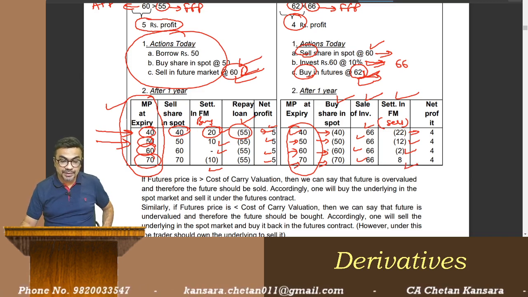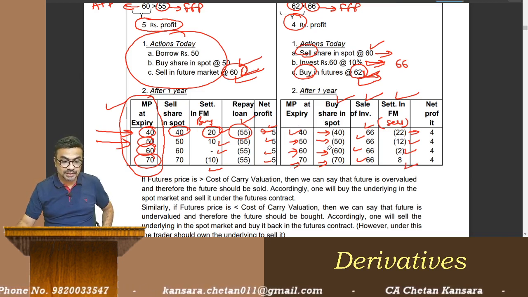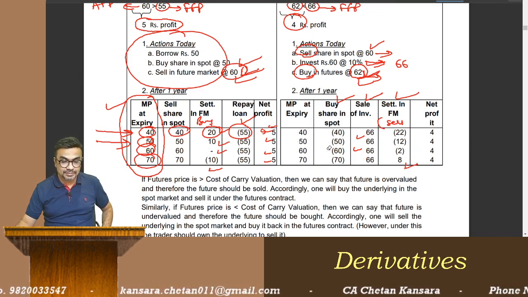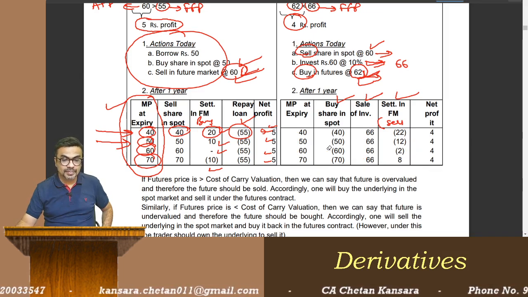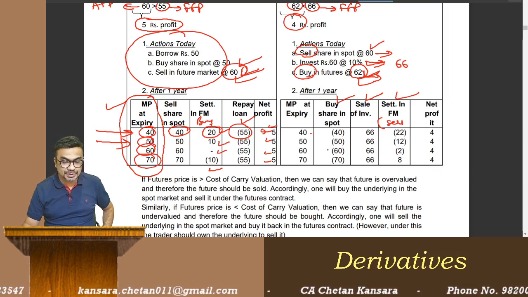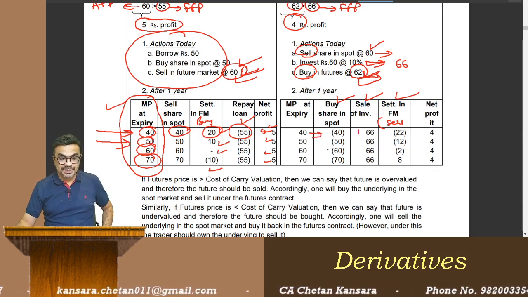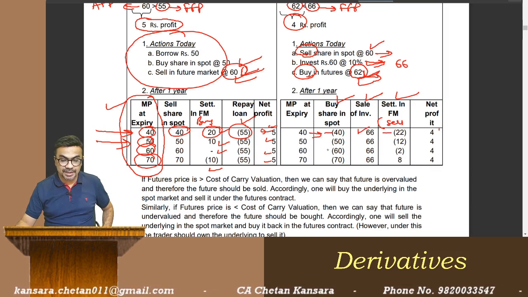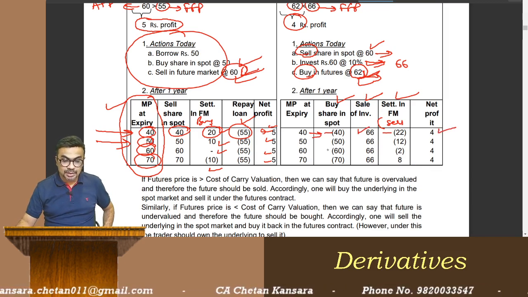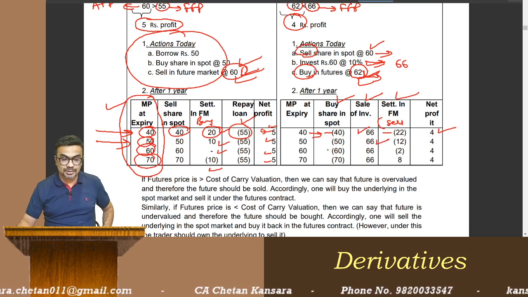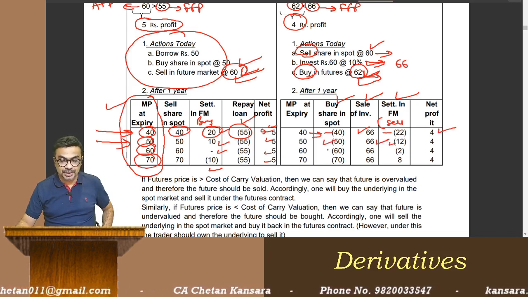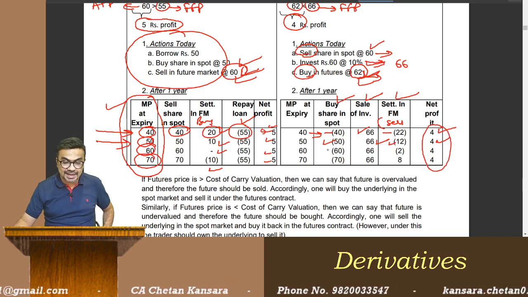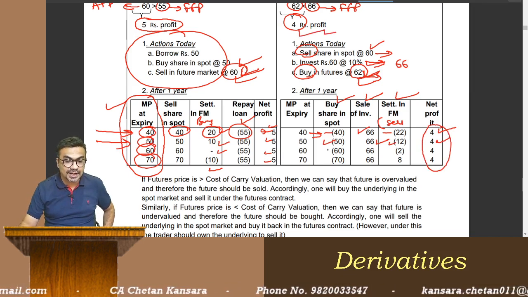So see, every row, let me just clean this. In every row there is a profit of 4 rupees. For example, say this row, you will get 66, you will pay 40, you will pay 20, you will be left with 4 rupees profit. You will receive 66, you will pay 50, you will pay 12 loss, you will get 4. So in all the cases, there is a guaranteed profit of 4 rupees at the expiry.